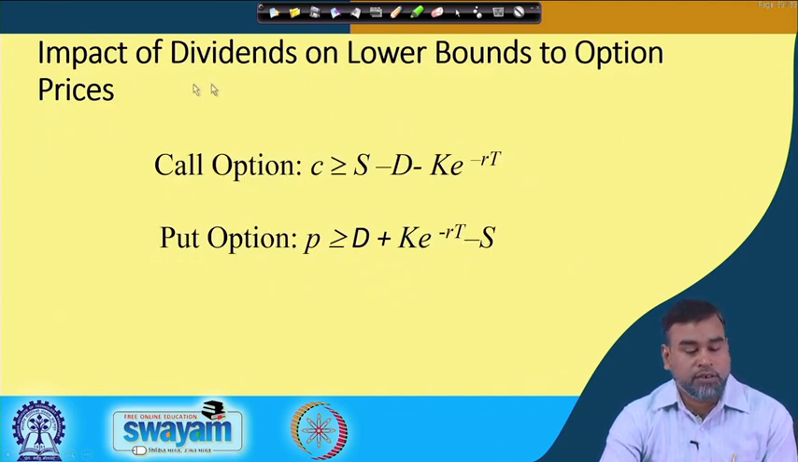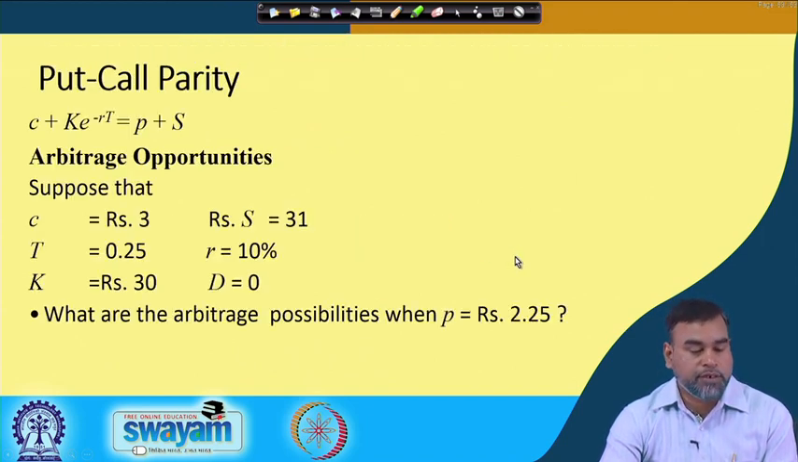So that is why, for a call option, if a dividend is paid, the condition should be S minus D minus k e to the power minus r t. For a put option, it should be D plus k e to the power minus r t minus S. That you can keep in mind. Then we have another